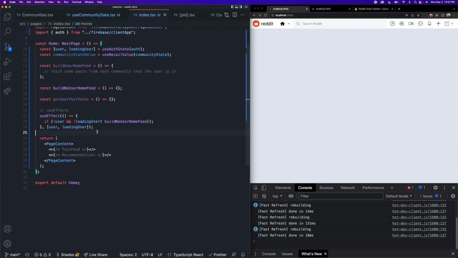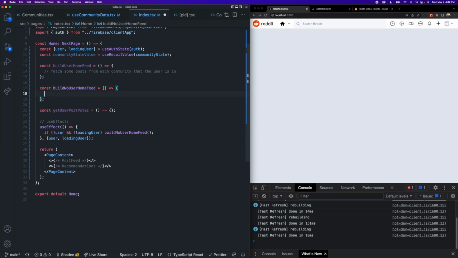So there is another useEffect that we are going to write in a bit that is going to tell us if we need to call the build user home feed function as well as the get user post votes function. But we are going to work on the no user home feed first, and then we will circle back to the actual user home feed. All right, so let's start writing out the logic for our no user home feed.